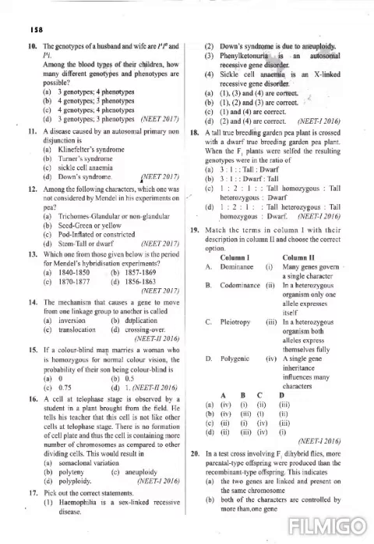Next question. The mechanism that causes a gene to move from one linkage group to another is called inversion, duplication, translocation, crossing over. Here the location of the genes gets changed, so that is known as translocation.